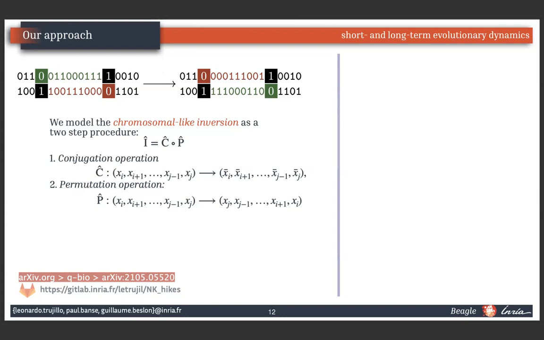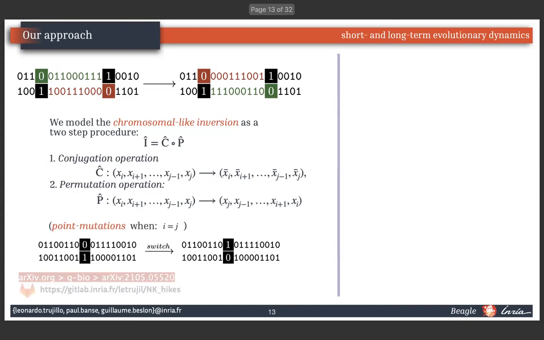We model the chromosomal inversion as a two-step procedure: a conjugation operation, flipping from 0 to 1 and vice versa, followed by a permutation operation. Mutation occurs between sites I and J, for example, which are drawn at random. And when I equals J, we have a point mutation or bit flip.